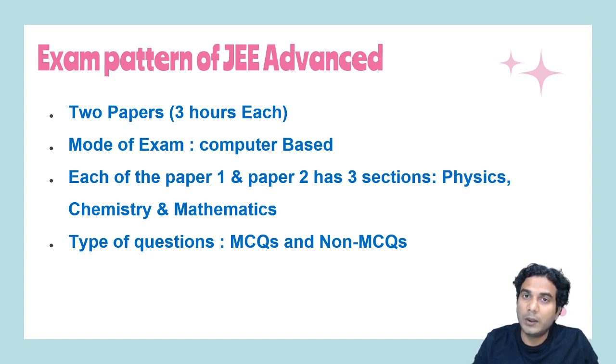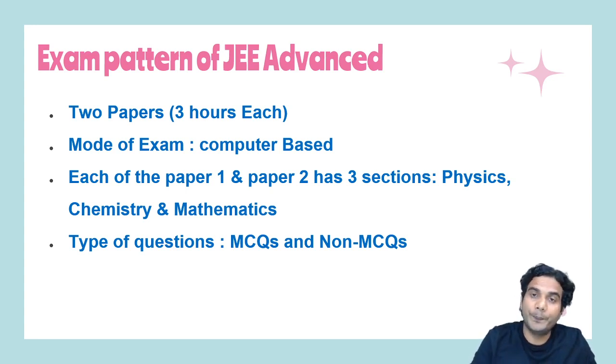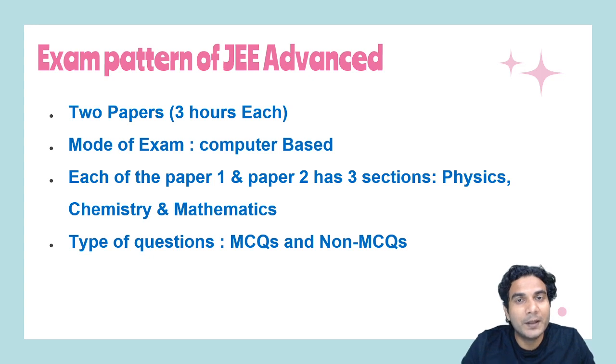If you mark all the correct options, then you get the full marks, and partial marking is you'll get +3 marks out of +4 if all 4 options are correct, but you have marked only 3 options, and you'll get +2 marks if 3 or more options are correct, but you have marked only 2. Similarly, you'll get +1 mark if 2 or more options are correct, but you have marked only 1. And if you're not marking any option, that means if you're leaving the question, then you get 0 marks. And in all the other cases, you'll get -1.